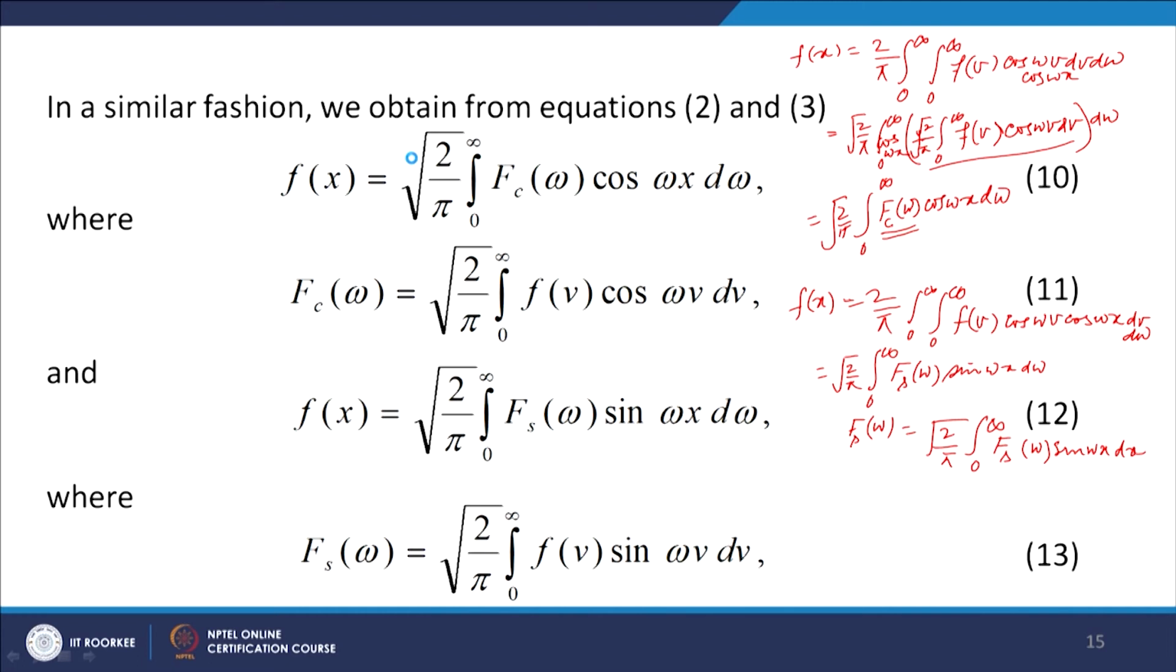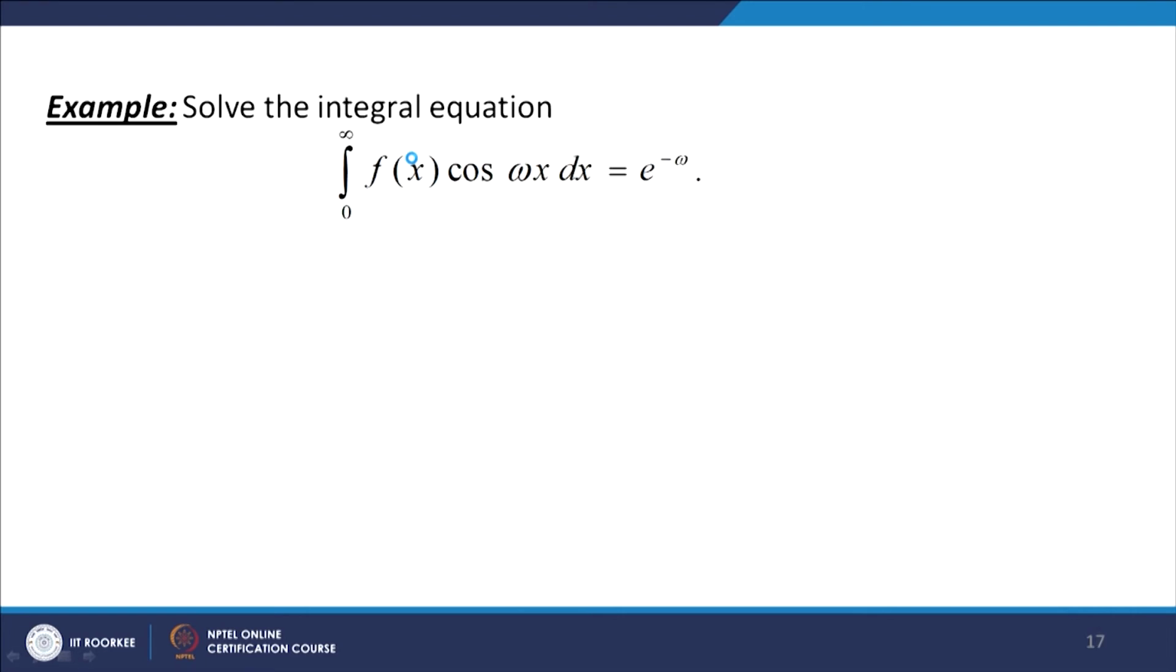So what we do is let us take the coefficient root 2 over pi as 1. Let us take the definition of F_c(omega) as integral 0 to infinity f(x) cos(omega x) dx. If you compare with this, it is e to the power minus omega. Now let us find the inverse formula.